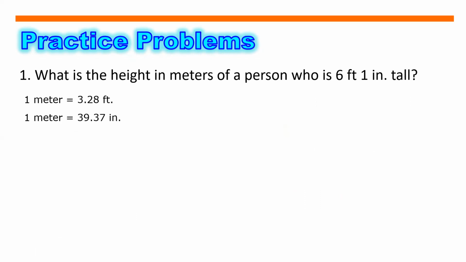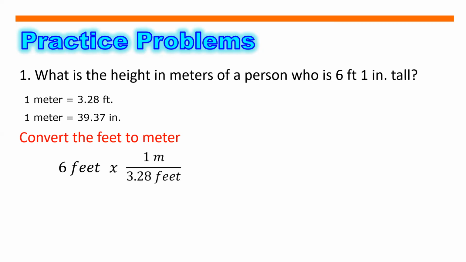So our conversion factors na gagamitin is 1 meter is equals to 3.28 feet and 1 meter is equals to 39.37 inches. So, since ang hinahanap sa atin, yung height ng person in terms of meters, since dalawa yung i-convert natin, i-convert muna natin yung feet to meter. So, the given is 6 feet. So, i-multiply natin siya sa 1 meter is equals to 3.28 feet. So, ito yung ating conversion factor.